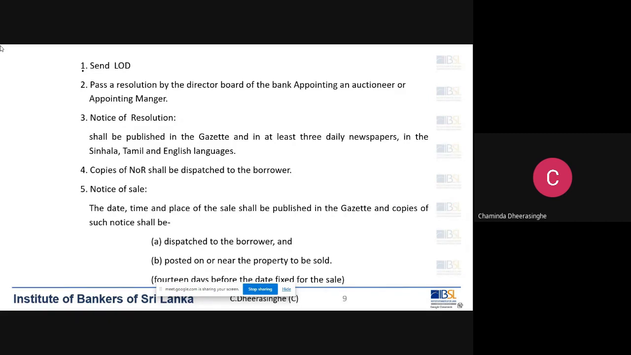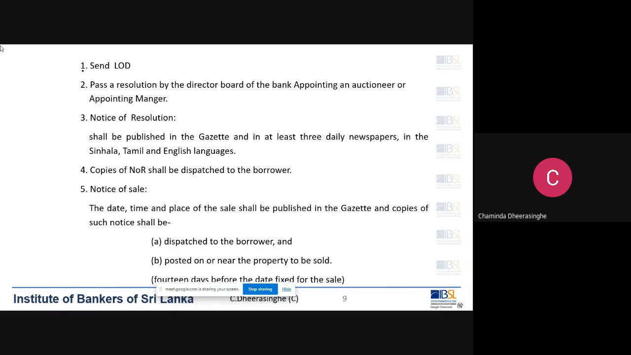Then thereafter, the 5th step is the notice of sale. Remember, the auctioneer has to prepare the notice of sale. Notice of sale means the notice of the auction. We have to give notice to the public that we are going to have an auction. So what are the things that the auctioneer has to include in the notice of sale? The date of the auction, the time of the auction, and the place of the auction. These things must be there.